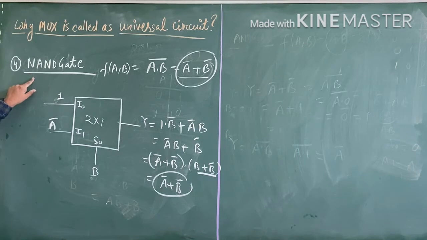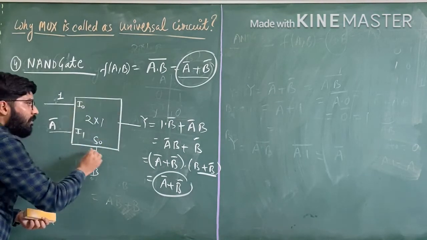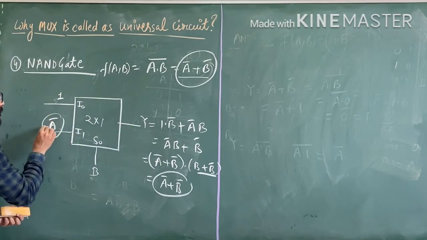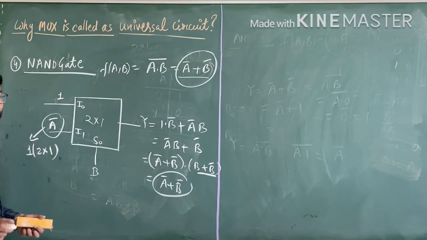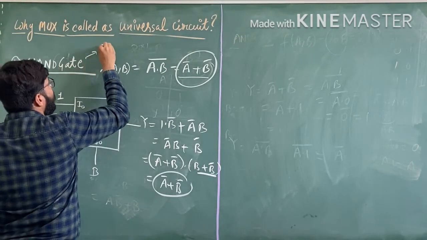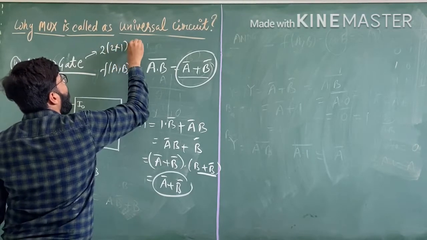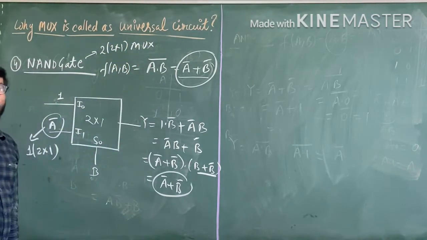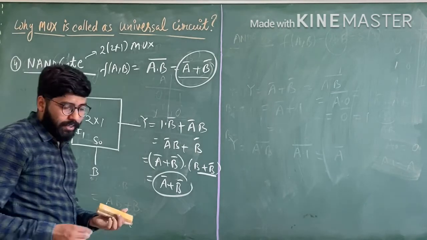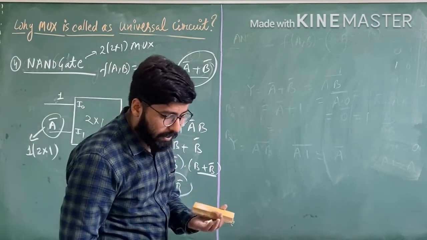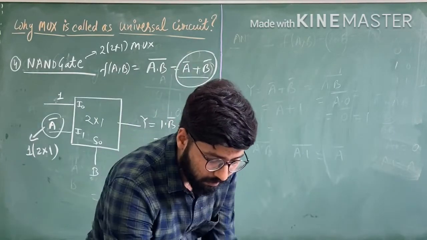In the NAND gate, one multiplexer is required for the function and another 2 cross 1 multiplexer is required for the complement. So two 2 cross 1 mux are required in the implementation of the NAND gate, one for the complement and one for this. Now let us implement the NOR gate.